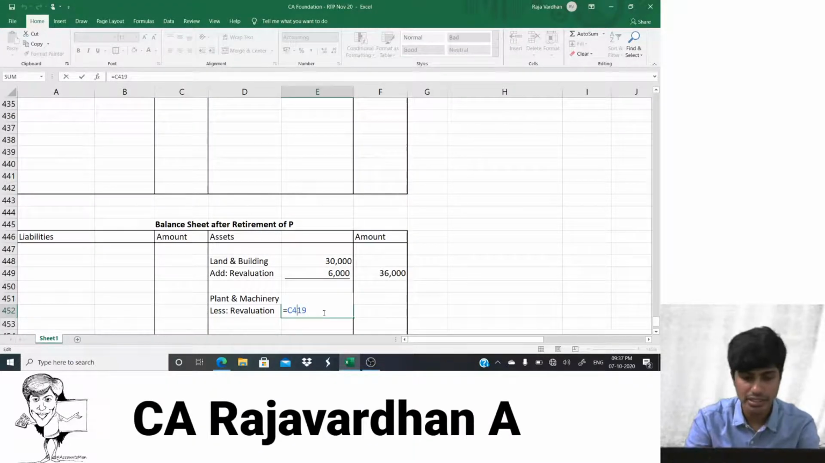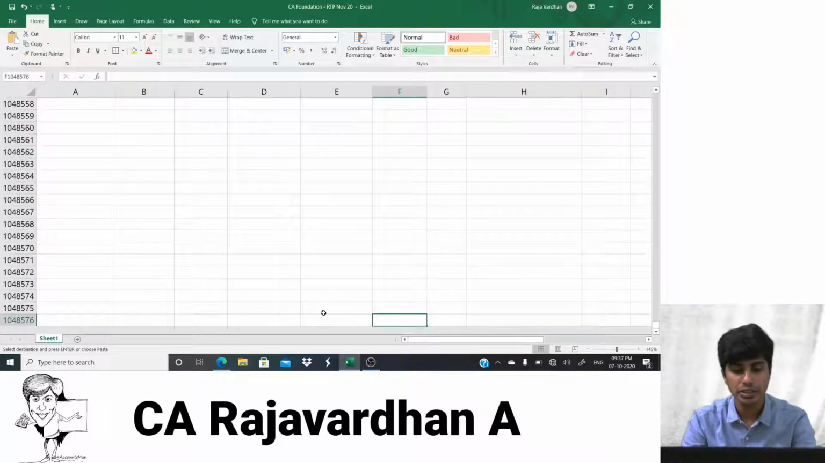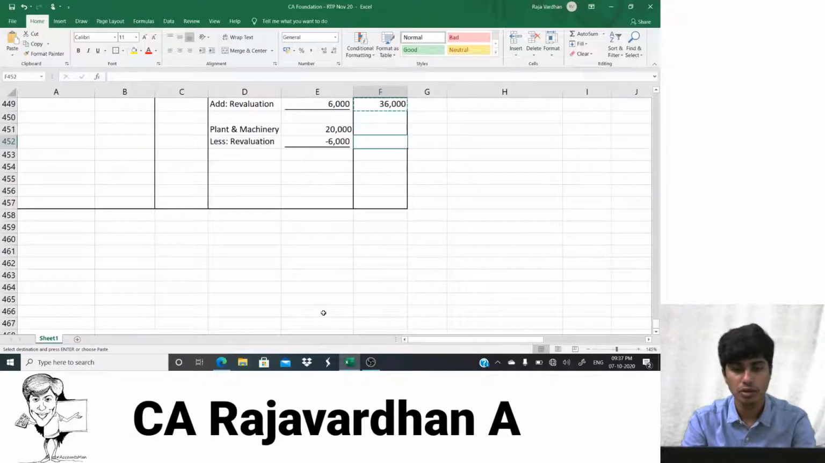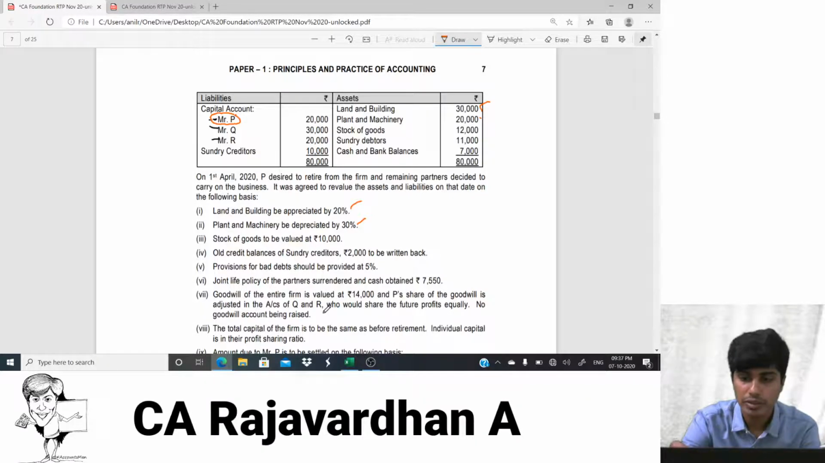So I will write it as is equal to minus of that amount. Now if I copy paste this formula, basically I would be doing 20,000 minus 6,000. 14,000 is the value of the asset after revaluation. Let's go to the next asset.